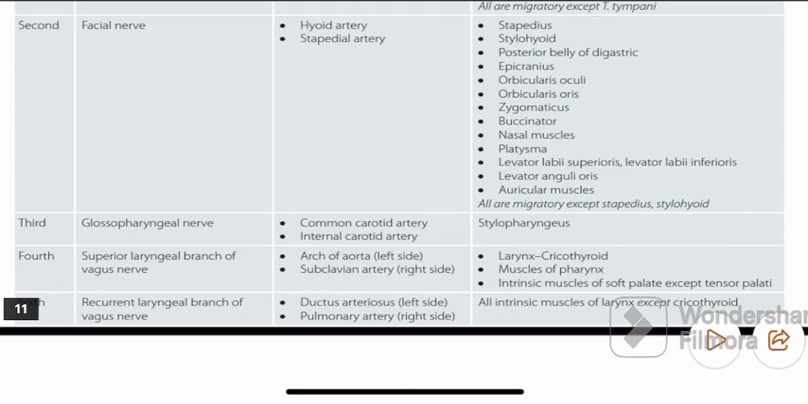It is all about the nerve, artery and muscle of the pharyngeal arches. Here we complete the pharyngeal arch only. In the next video, we are going to discuss the pharyngeal pouches and pharyngeal cleft.